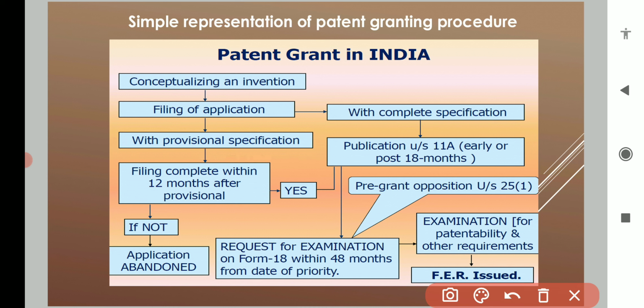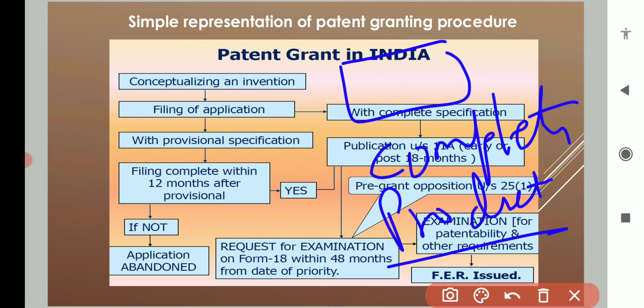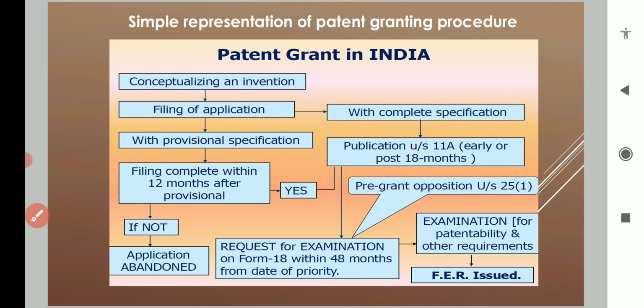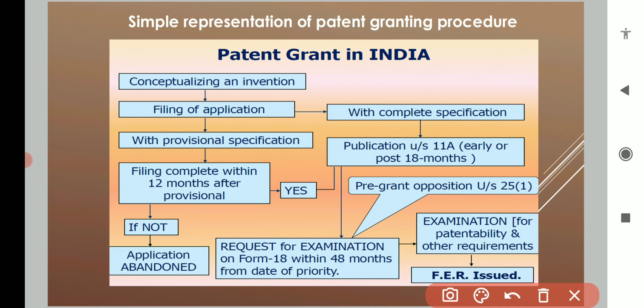Right now you do not have the complete product with you, but you are working on it and you have the idea and the prototype. So you can go with provisional filing. But once you have completed your work and made the complete product, you will go for complete specification.